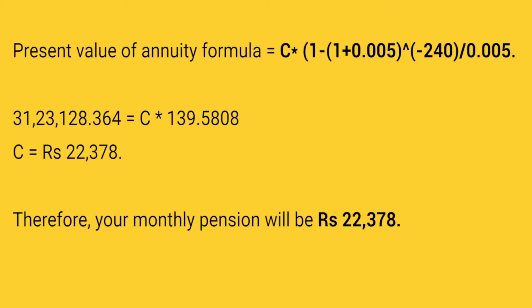Since we know the present value of annuity to be ₹31,23,128.364, we can find the value of C, that is the pension value receivable. After substituting the corresponding values in the formula, the value of C can be understood as ₹22,378. Therefore, your monthly pension will be ₹22,378.